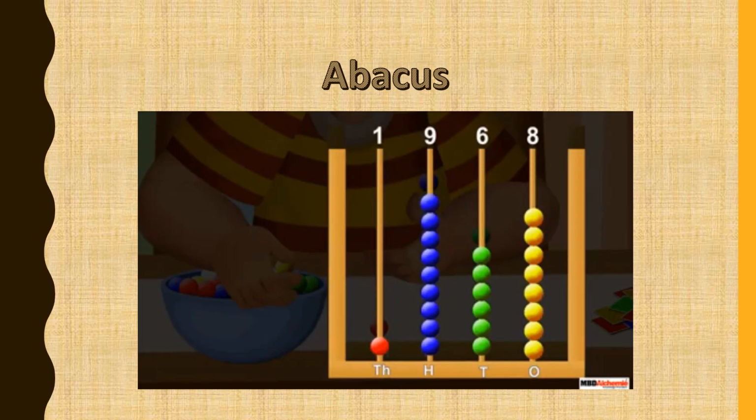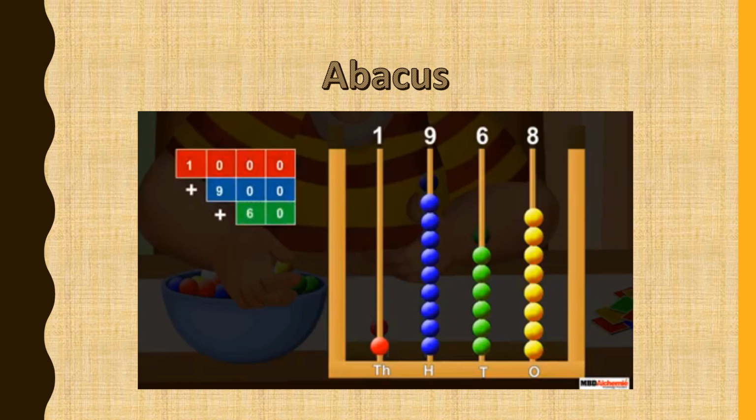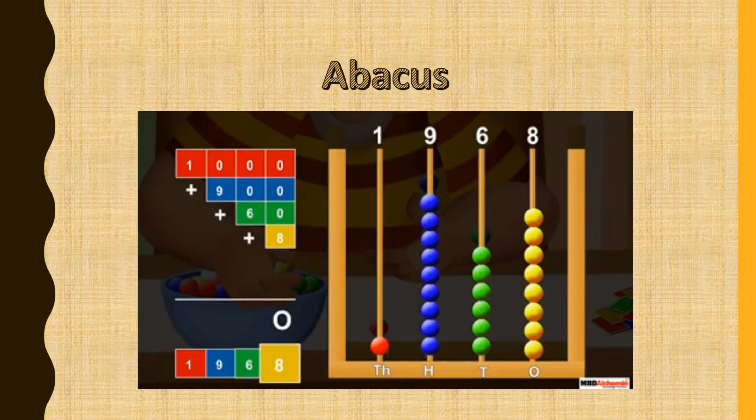So we can say that the number represented by Sid on the abacus is 1000 plus 900 plus 60 plus 8, which is equal to 1968. In 1968, 8 is at the ones place, 6 is at the tens place, 9 is at the hundreds place, and 1 is at the thousands place. In a similar way, we can build many 4-digit numbers on an abacus.